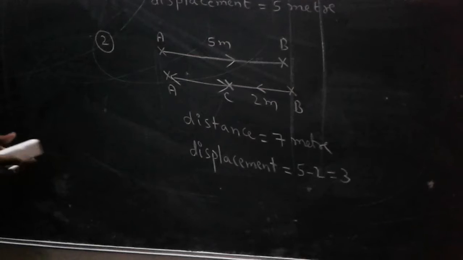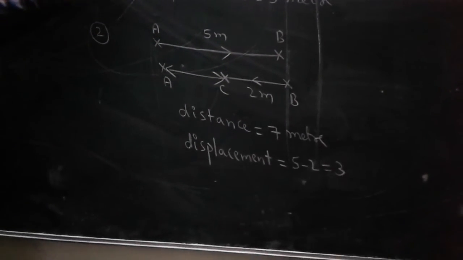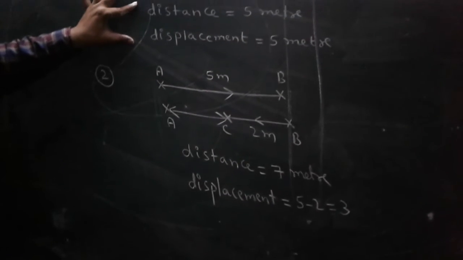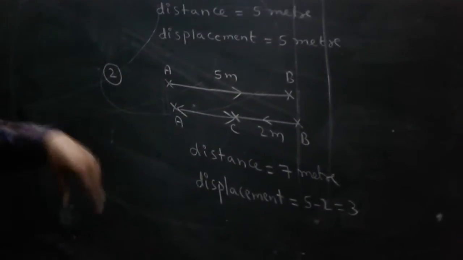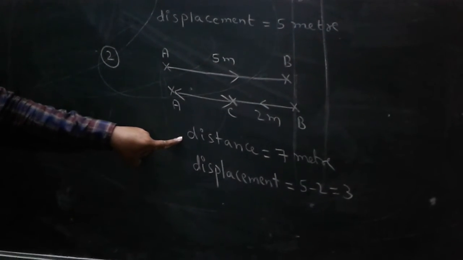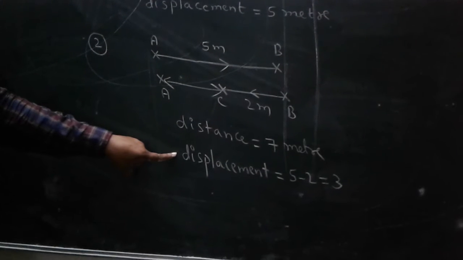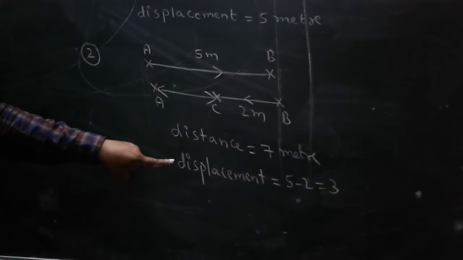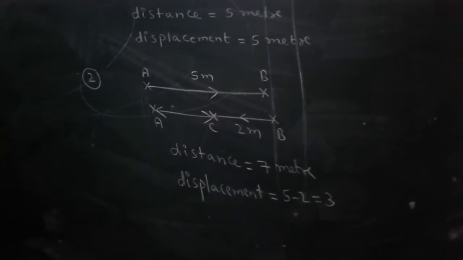Okay, example 3. One minute. What is the conclusion of example 1? Distance equals displacement. Here the distance is more, 7, and the displacement is less. In this situation displacement is less compared to distance.